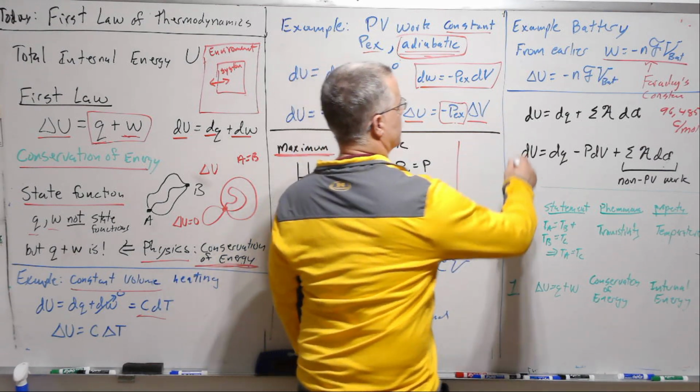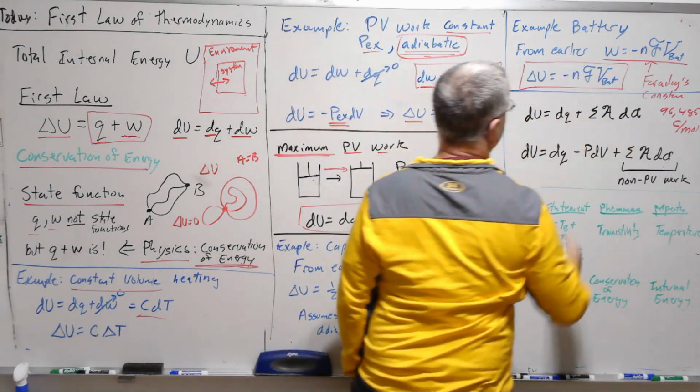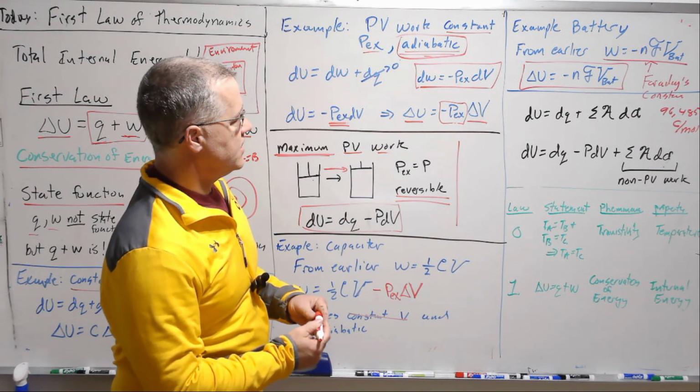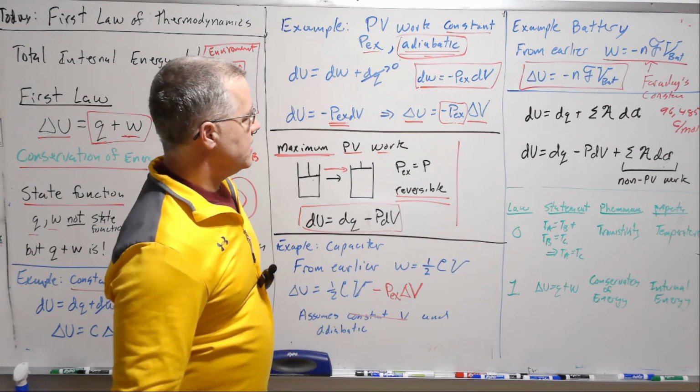And then the total internal energy change, delta U, is just equal to the work.